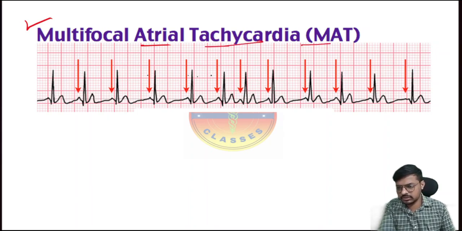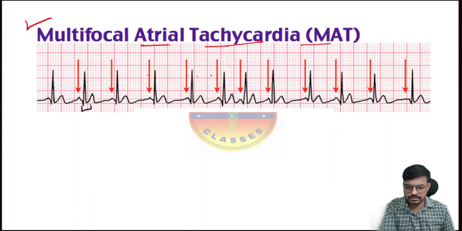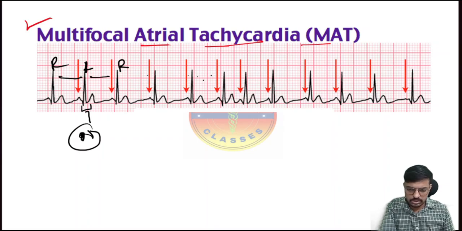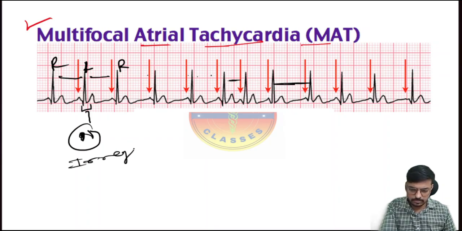Okay, so we have seen that one. Look at this one. First, we have to see the QRS complex. Yes, it is generating within one box only, which means it's a narrow QRS complex. Then go for the RR interval. Don't get confused here. Here it's generating between three large boxes. Look at this one, within two large boxes. Again here within 2.5 large boxes. It means the RR interval here is irregular.